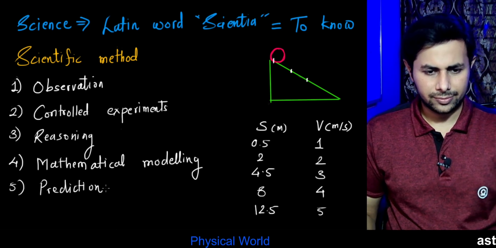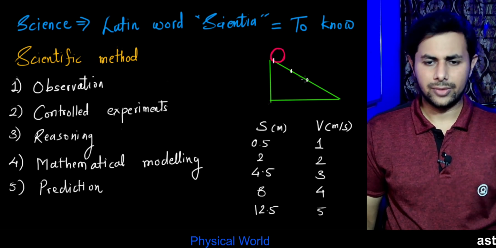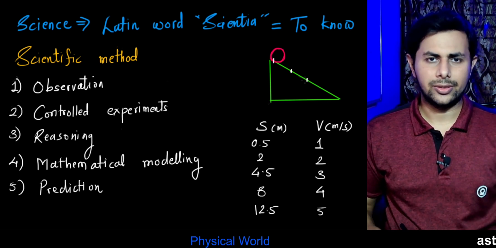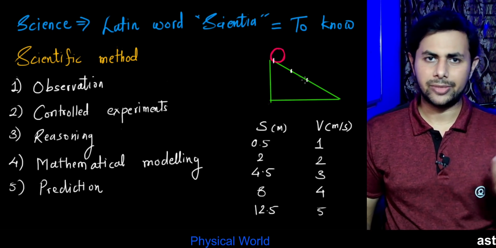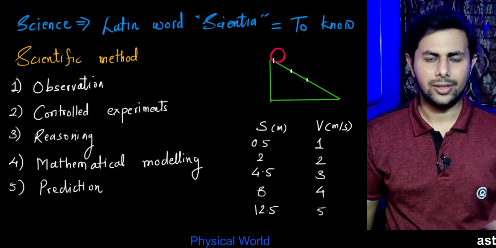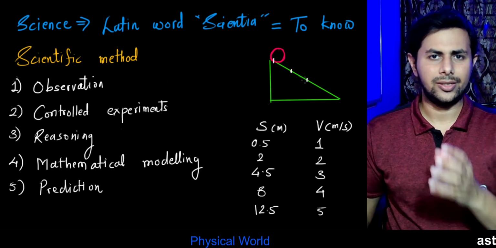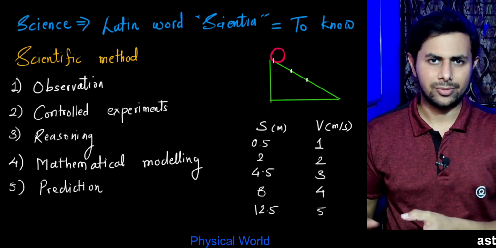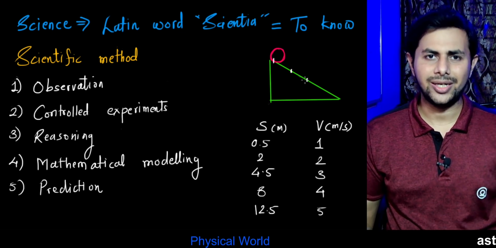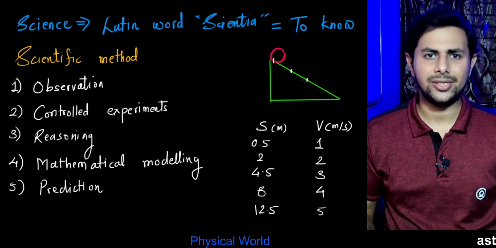Prediction. So we can have some displacement and we can predict, for a particular displacement, how much should be the speed at the bottom? If it comes out to be correct, then our mathematical relation is correct.